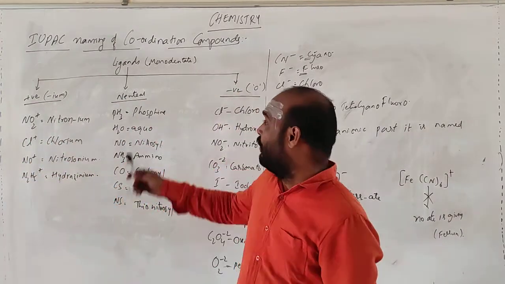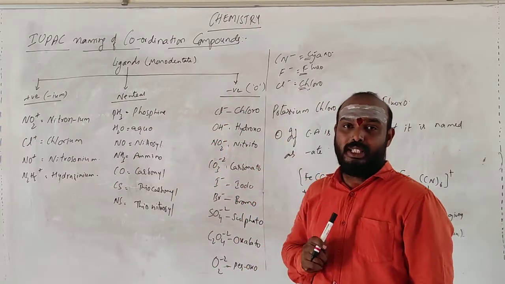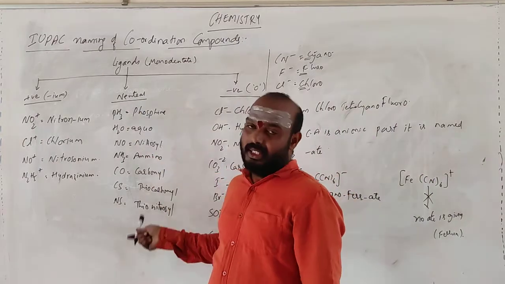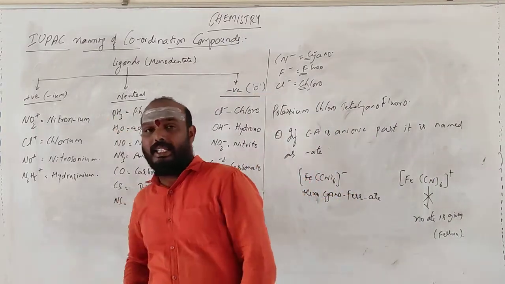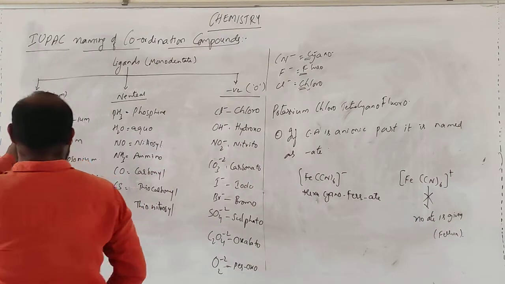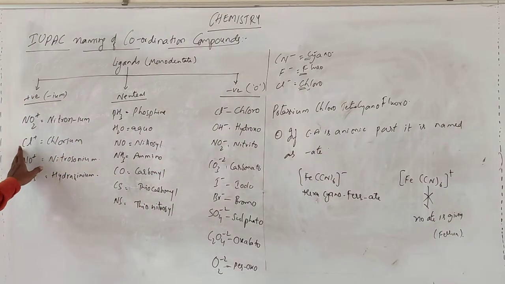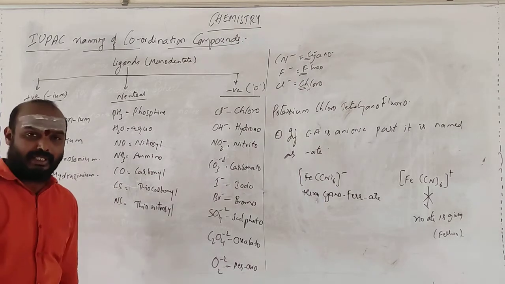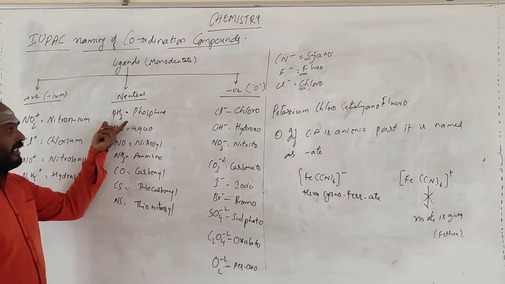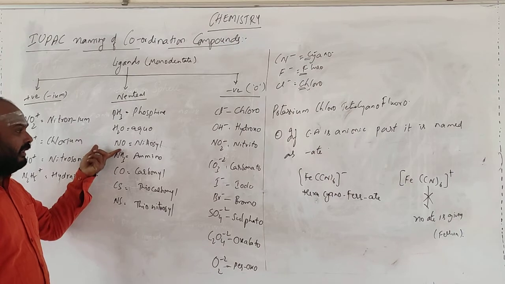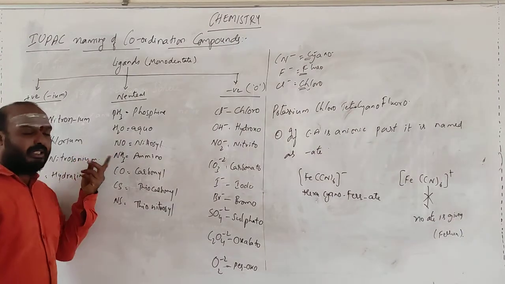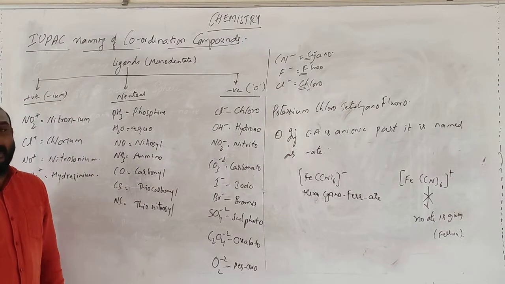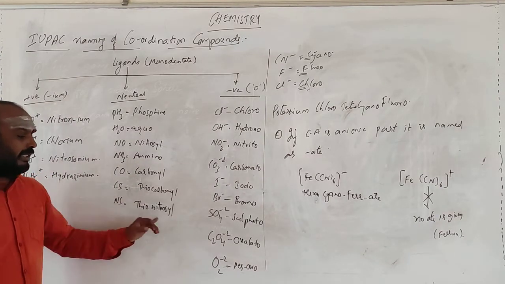If the ligand is negative, you will be adding O to it. If it is neutral, nothing. If it is positive, you will be adding EM. For example of EM: nitronium, NO2 plus; Cl plus is chlorium; NO plus is nitrosonium; N2H5 plus is hydrazinium. PH3 is phosphine, H2O is aqua, NO is nitrosyl, NH3 is ammine, CO is carbonyl, CS is thiocarbonyl, NS is thionitrosyl.